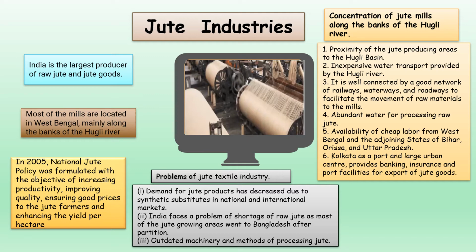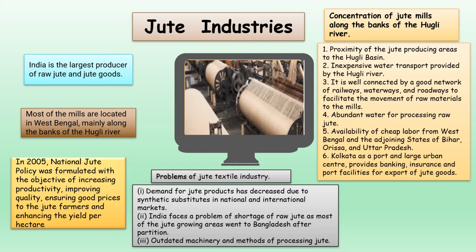Number 5, availability of cheap labor from West Bengal and other states like Bihar, Orissa and UP. Number 6, Kolkata, the port and a large urban center, provides banking, insurance and port facility for the export of jute goods. Because of these reasons, we find jute mills mostly concentrated on the bank of river Hooghly.